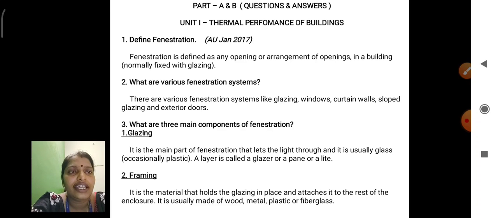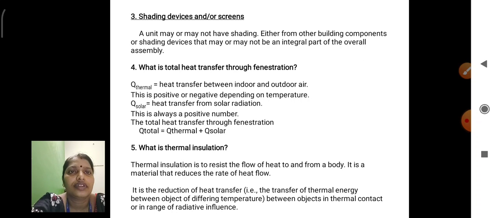That is glazing, windows, curtain walls, sloped glazing and exterior doors. What are the 3 main components of fenestration? First one glazing, second framing, third one shading devices. What is total heat transfer through fenestration?